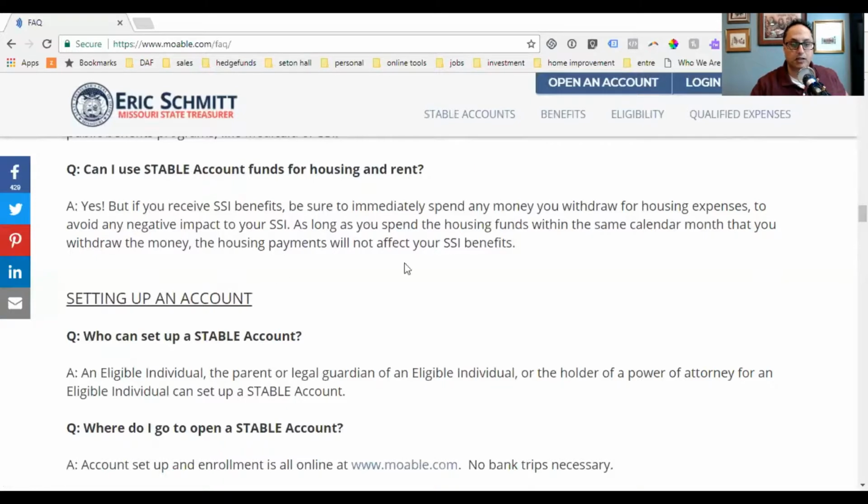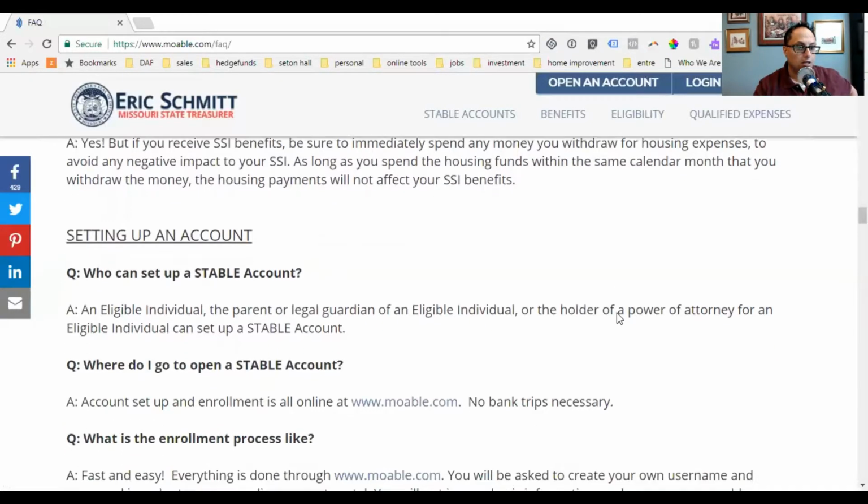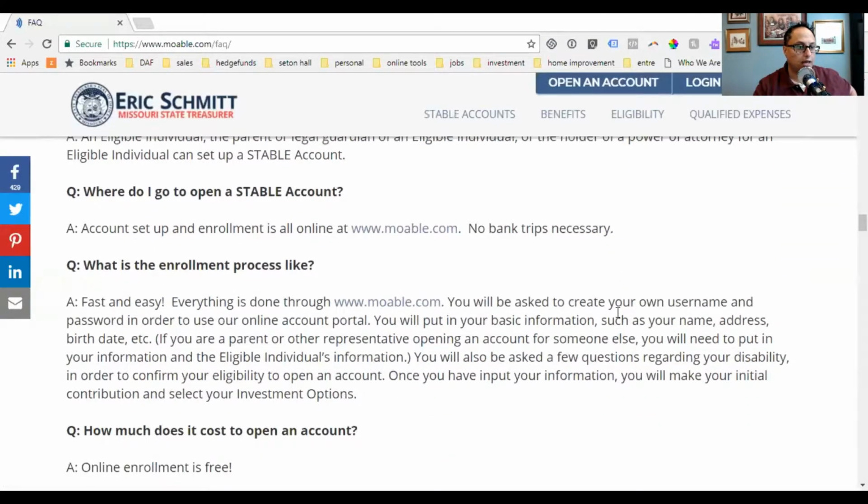That's something you need to look into, whether you're working with a case manager or somebody who's helping you with the housing and the rent. It doesn't mean you can't spend that money on that, but how that money flows in and out has to be managed properly, because there's a potential of individuals messing up in that area.